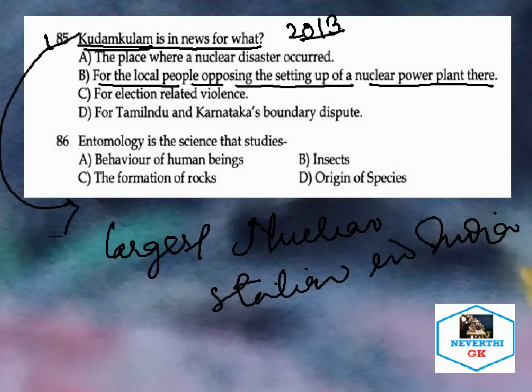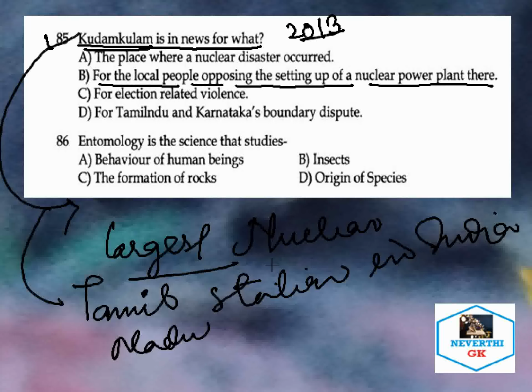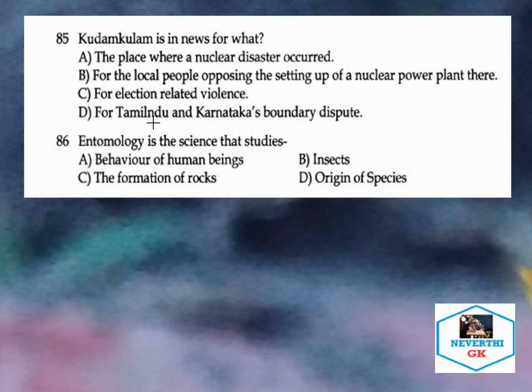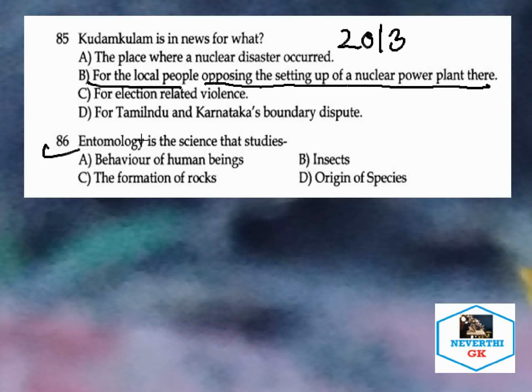So it is situated in which state of India? It is in Tamil Nadu. So here, the important point that comes out of this question is: what is the largest nuclear power station in India? The correct answer is Kudankulam nuclear power station. In which state? It is in Tamil Nadu. The correct answer to the 2013 question is: for the local people opposing the setting up of a nuclear power plant. So let's take the next question.